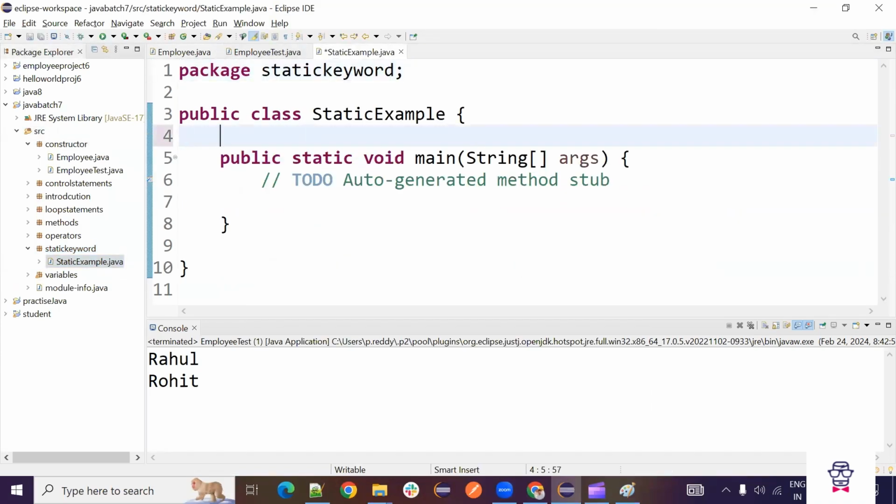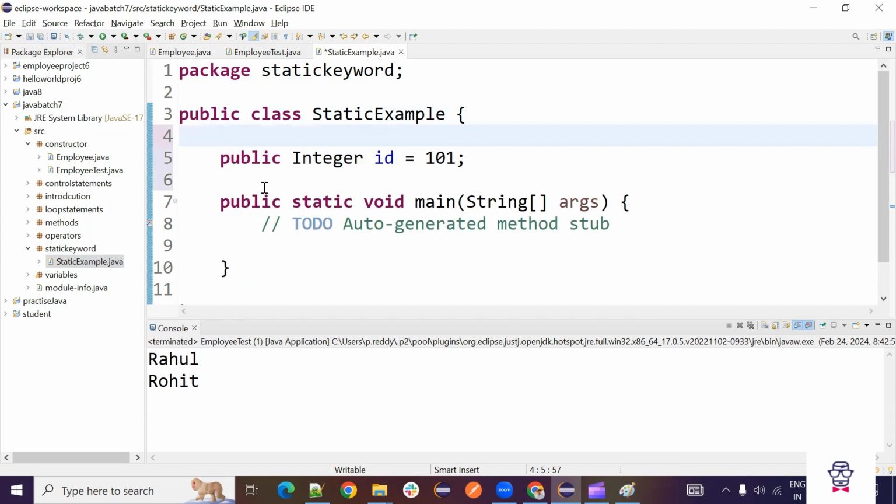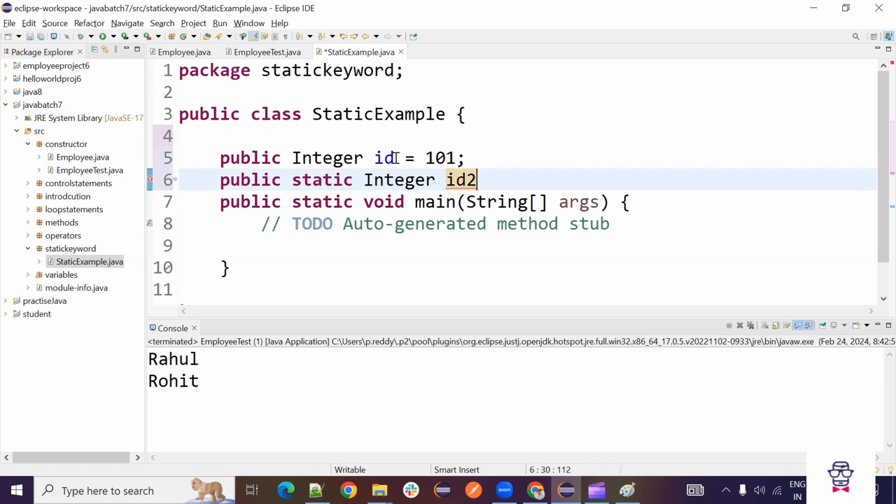Let's say I will create one normal variable, public integer id equals to 101. So that day we discussed whatever we give inside the class, that is a global variable. Now another global variable, but if we use the static keyword, it will become static. So public static integer, so id 2. So we will say this is id 1, which is a normal global variable. This is a 102.